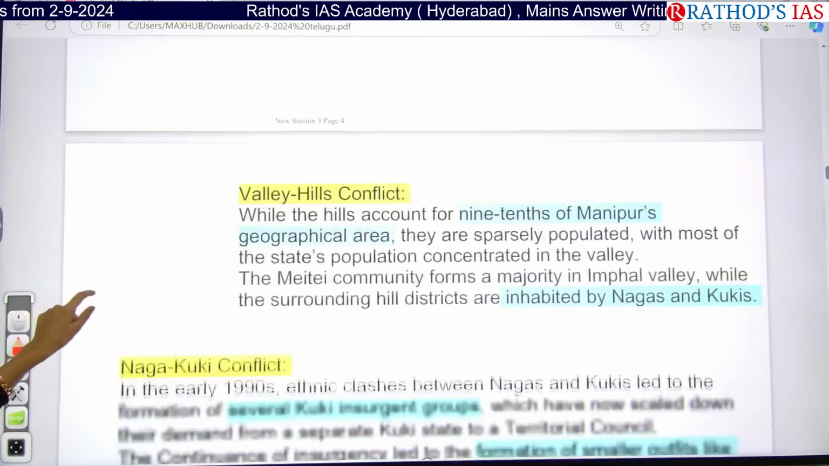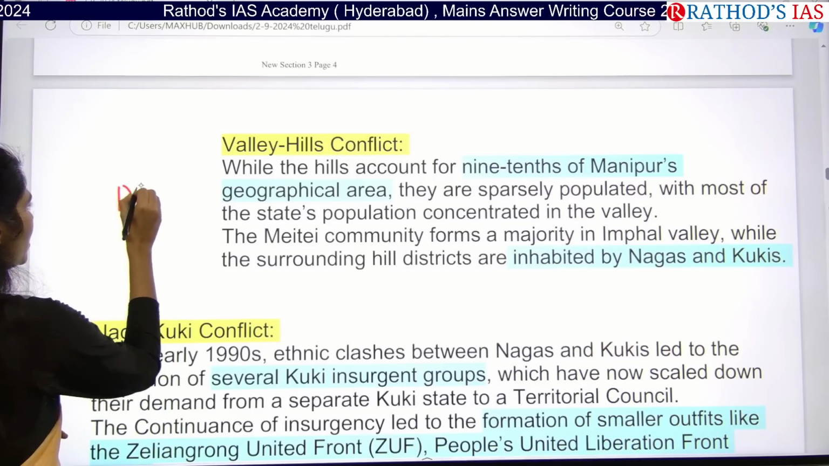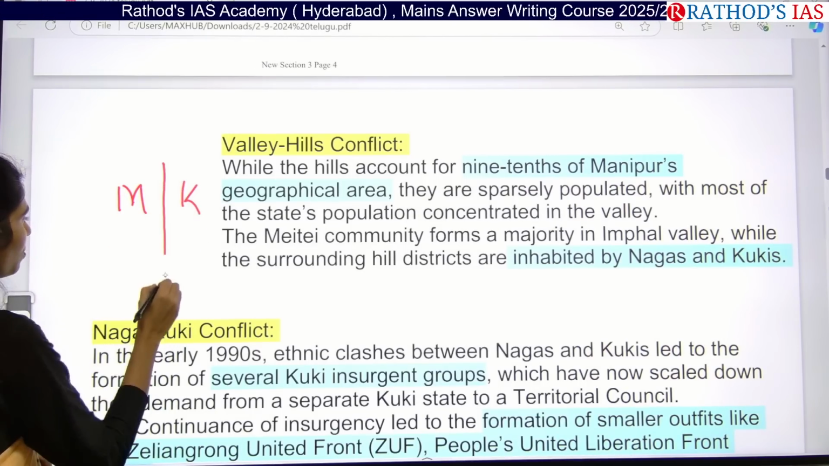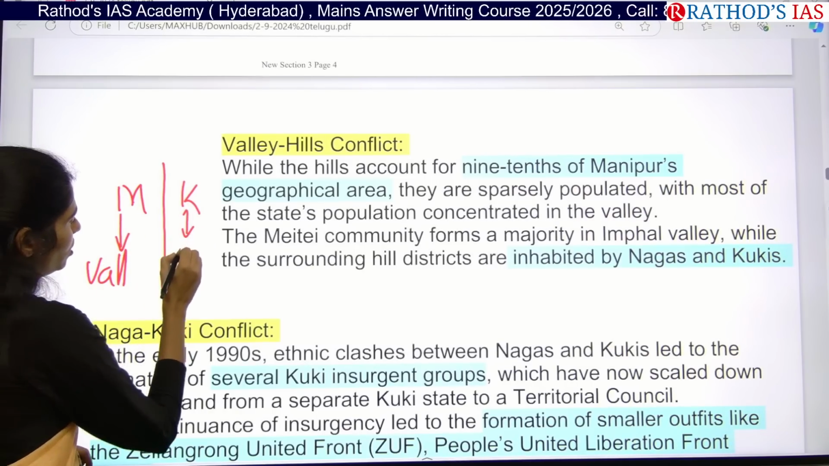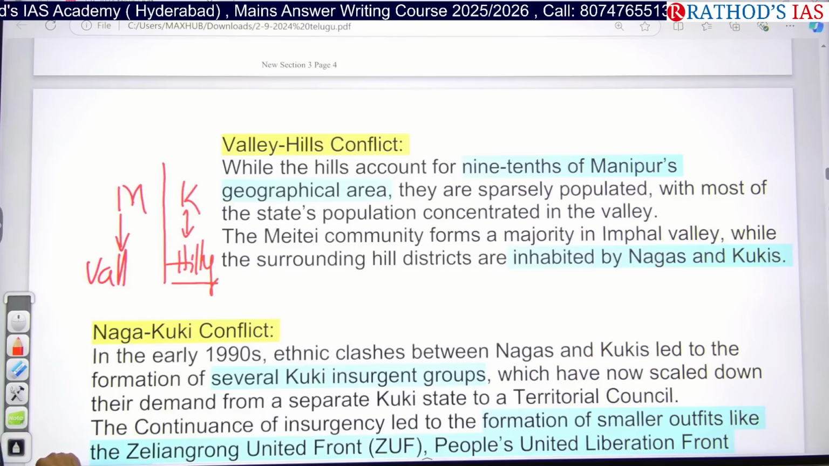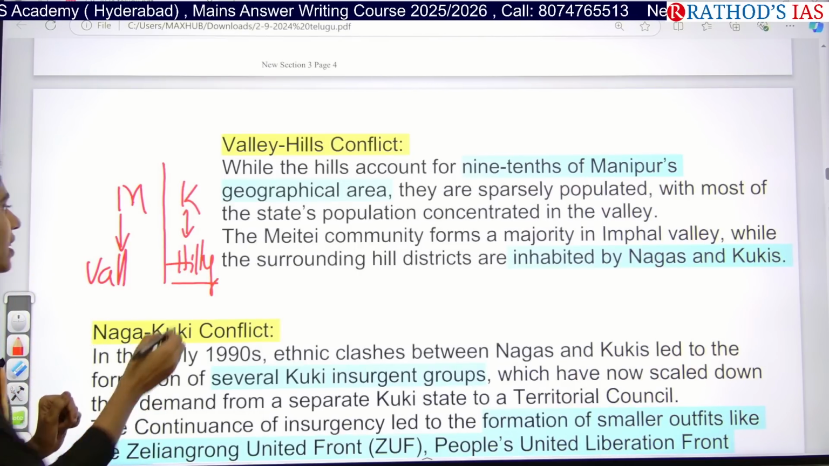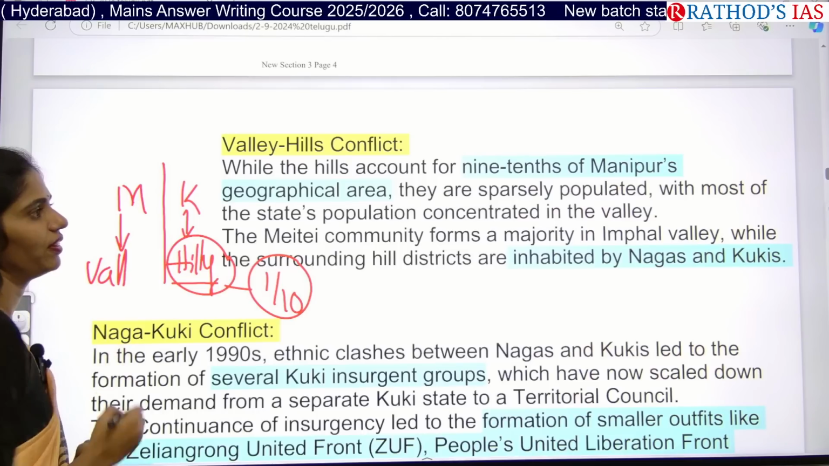And the next one here is the Valley-Hills conflict. As you all know, we have the Metis and we have the Kukis. The Metis are present in the valley region, and the Kukis are present in the hilly region, and they belong to tribes. Actually, if you see here, these hills contribute just one-tenth of Manipur's geographical area.